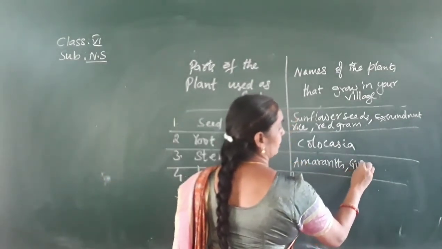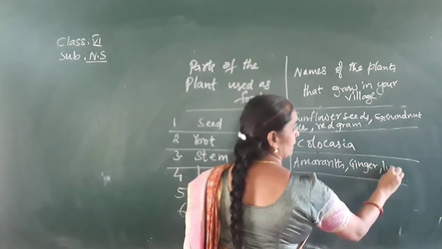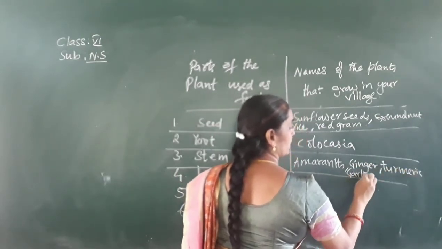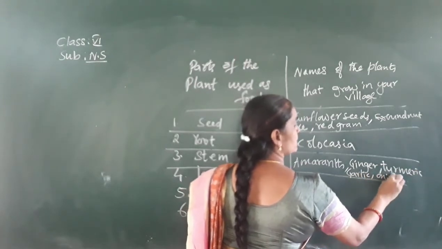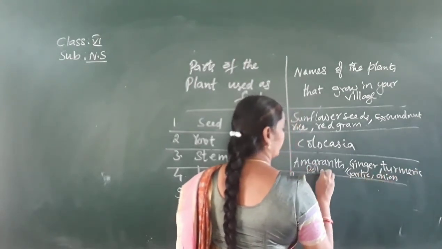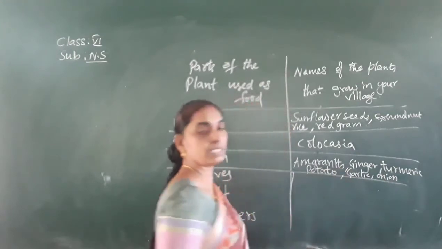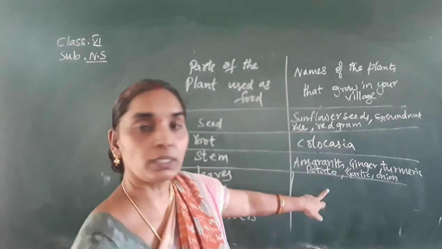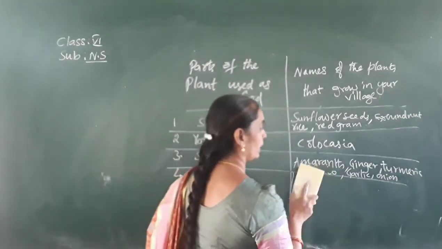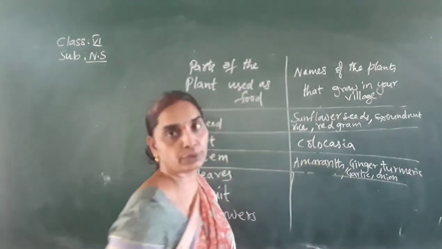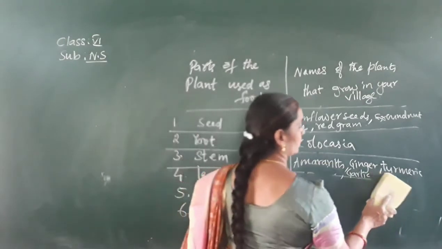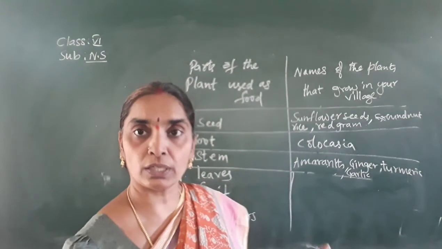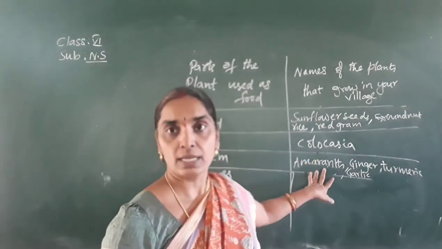Amaranth, ginger, stem is used. Turmeric, its stem is used in our food. Garlic, its stem is used in our food. Onions. So this is the stem part that we use. Potato also. Stem part is used in our food. But this potato is not grown in Nellore, so you are avoiding to write potato even if they are grown. Okay, onion is also not grown, so it is being avoided. Like this, what are the items that are grown in our village that we will be writing in this column.